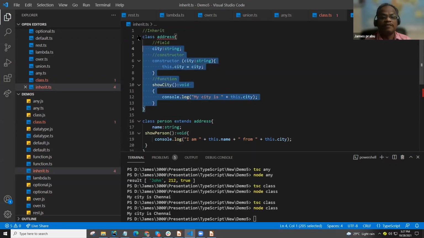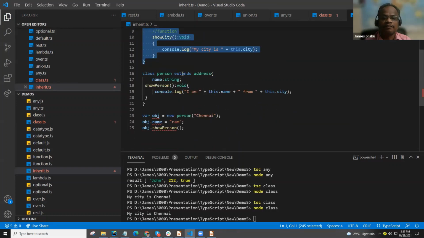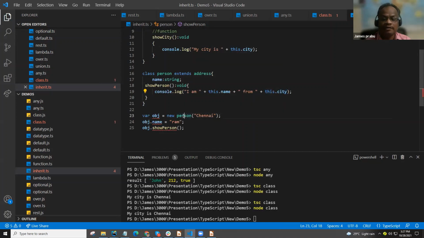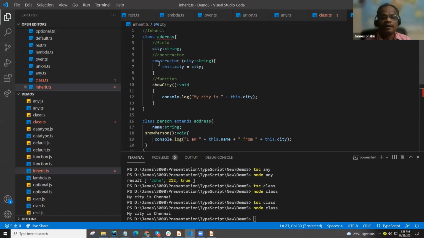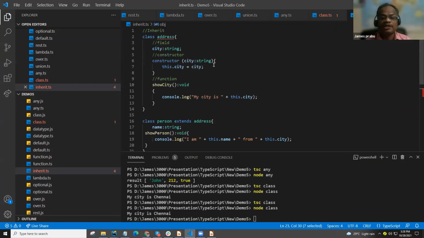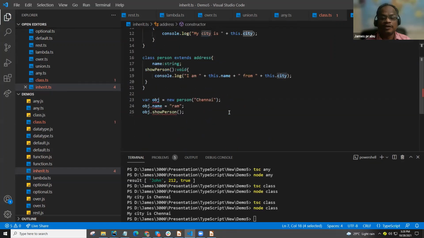Same thing, already we have discussed in a previous slide. The address class here, we extend the address. Then we are consuming that city here from the parent. So when we create an instance of person, we need to pass the parent constructor value here. Then the name we are passing here. Since we passed it here, this will be assigned to city. So let's execute this one.